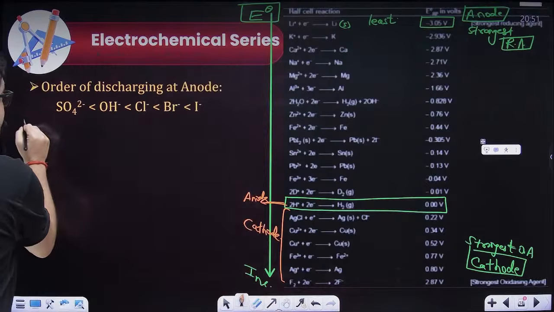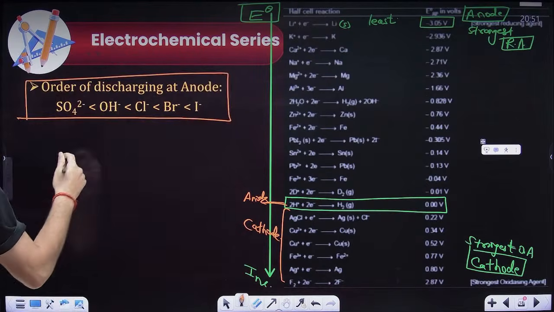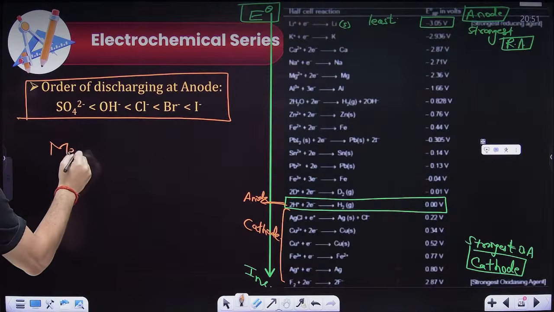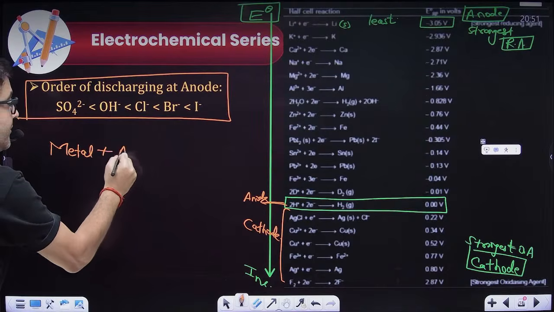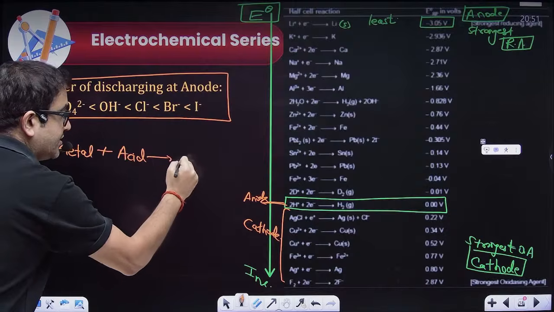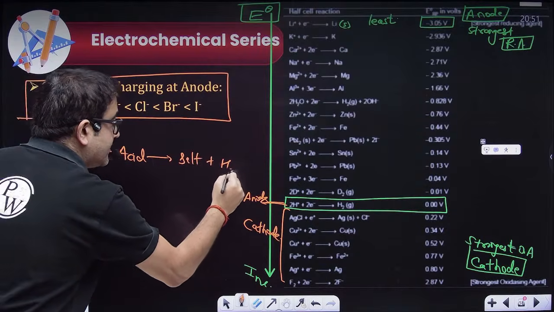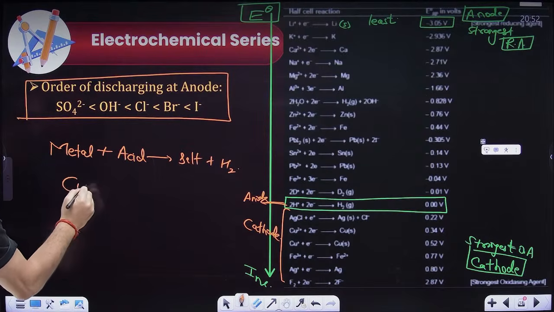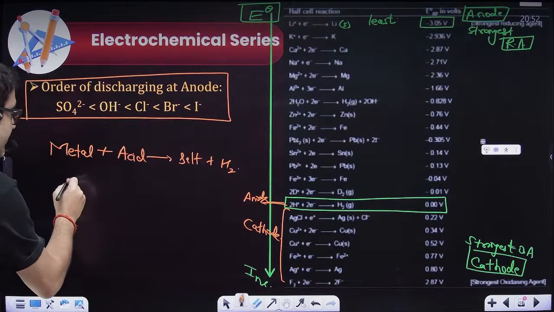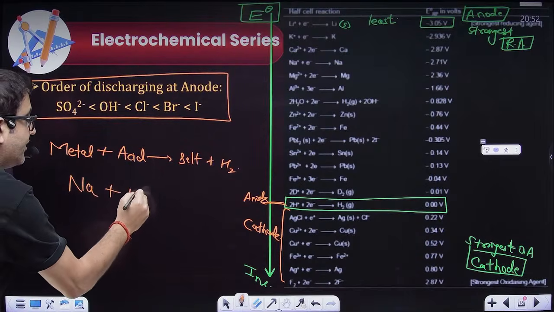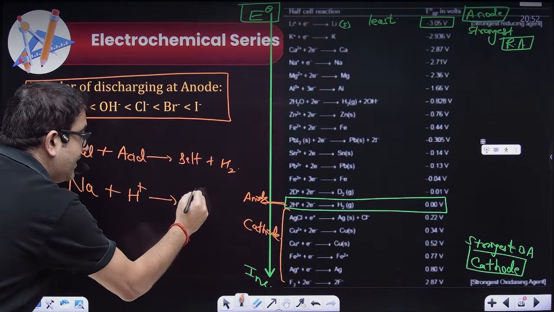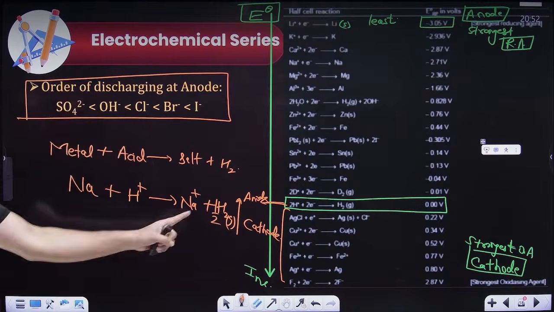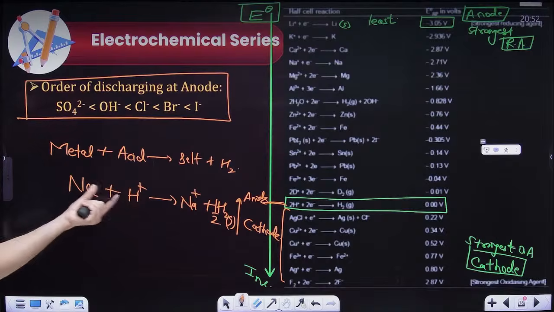I'll definitely explain this afterwards, but let me just give you a summary about this use of the electrochemical series. Generally we know, inorganically speaking, metal plus acid forms salt plus hydrogen gas. If I have a metal which is reactive, let's say sodium, it reacts with H plus. It will form Na plus and hydrogen gas will be released. In order to balance, it will be half, because I'm just balancing Na plus and H plus.